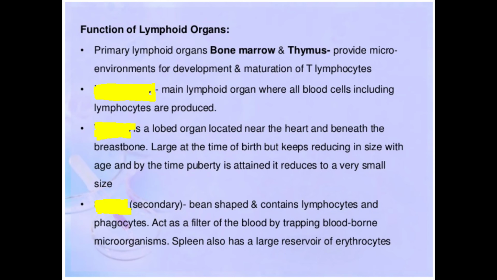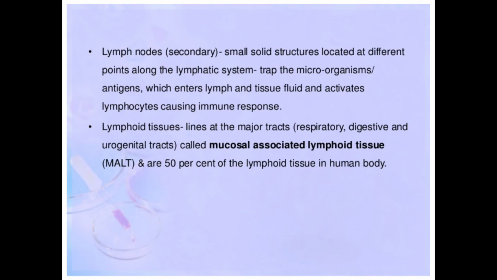Okay, this cell will trap the microorganism. यो microorganism लाई trapped गर्छ and then will kill that microorganism. Okay, again this spleen is also a large reservoir of erythrocytes. स्प्लिनमा चाहिँ large number of erythrocytes हुन्छ, red blood cell is known as erythrocytes. So erythrocyte is nothing but it is RBC. So स्प्लिनमा चाहिँ RBC को amount एकदमै ज्यादा हुन्छ, and this spleen is also known as the large reservoir of erythrocytes. Okay. So next is the lymph node.